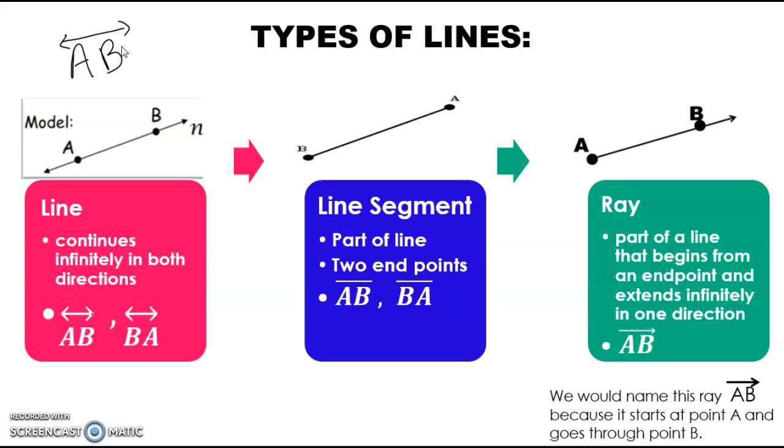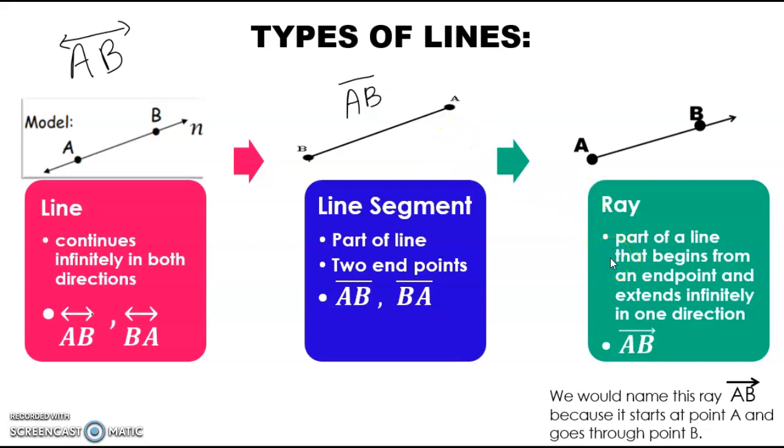You also could say BA as well. That's fine. For the line segment, we could say AB, and we just draw the line above it. We do not put the arrows on there, okay? A line segment is part of a line, so it has a starting and a stopping point, or it has 2 endpoints there, okay?